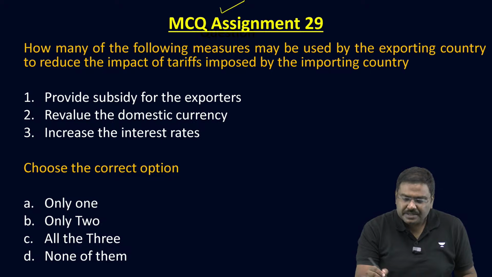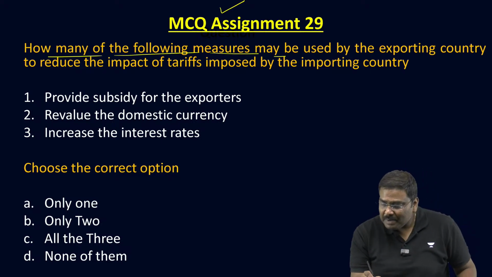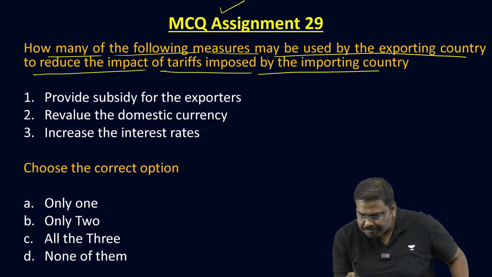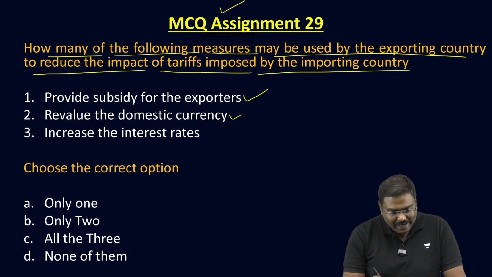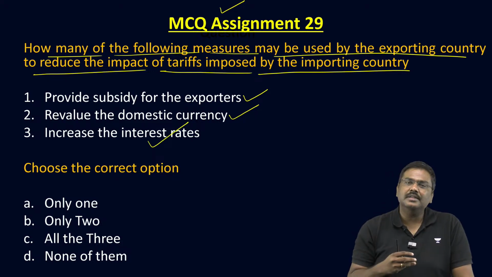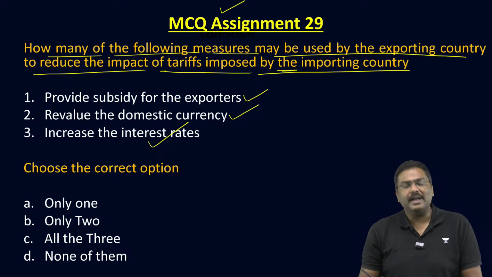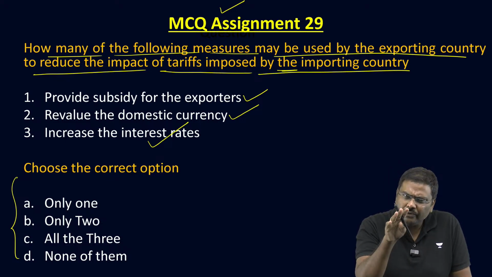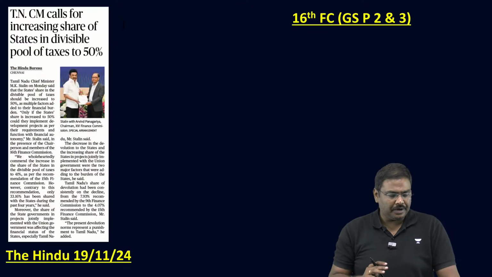Okay, so based on this, one more assignment. How many of the following measures may be used by the exporting country to reduce the impact of tariffs imposed by the importing country? Provide subsidy for the exporters, revalue the domestic currency, increase the interest rate. Three measures are there. How many of them can be used to reduce the impact of tariff? Please find out what is the right solution. If not, wait, I'll discuss the question. I'll give you the key answer at the end of the discussion.